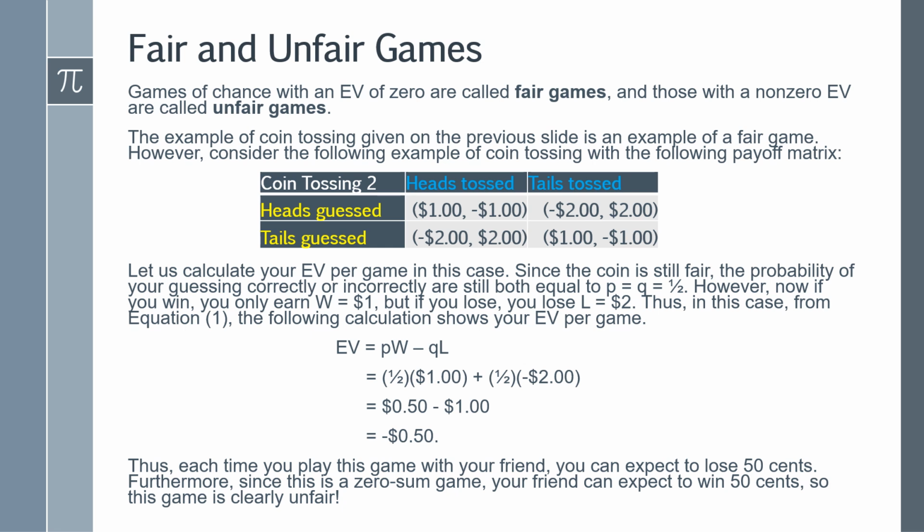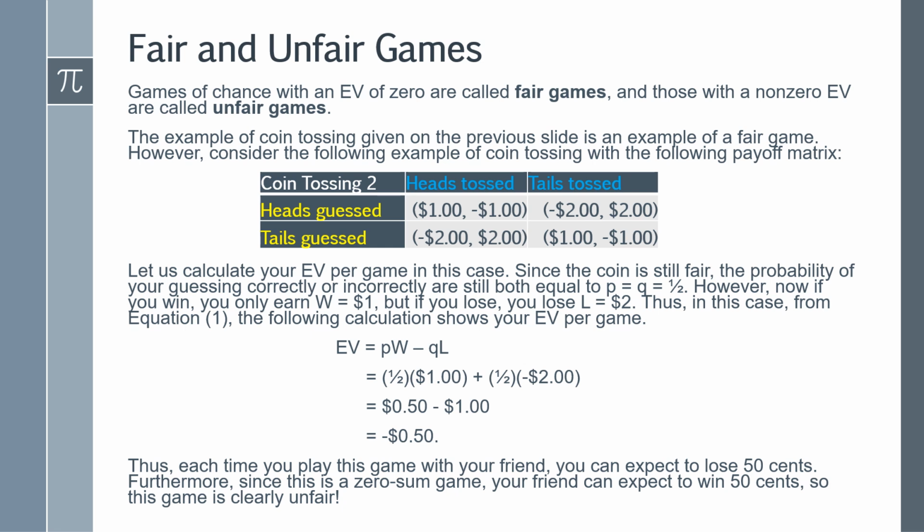So let's calculate your EV per game in this case. Since the coin is still fair, the probabilities of your guessing correctly or incorrectly are still both equal to 1/2. However, now if you win, you only win $1, but if you lose, you lose $2.